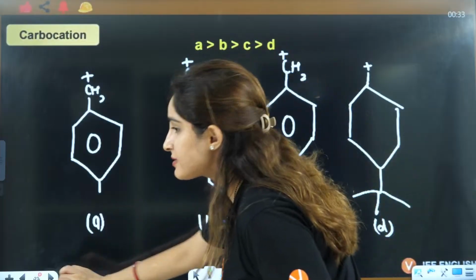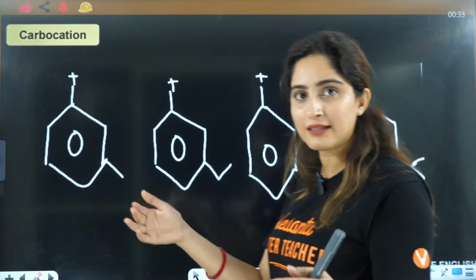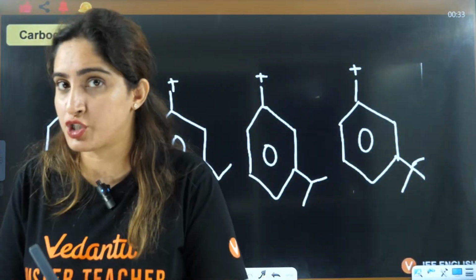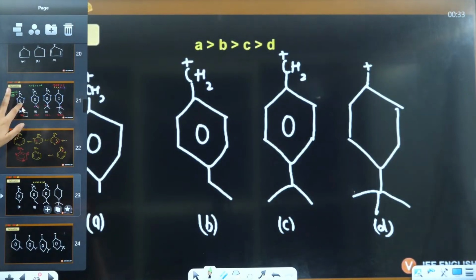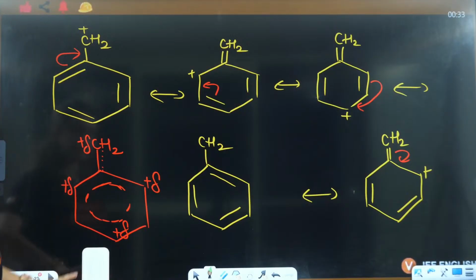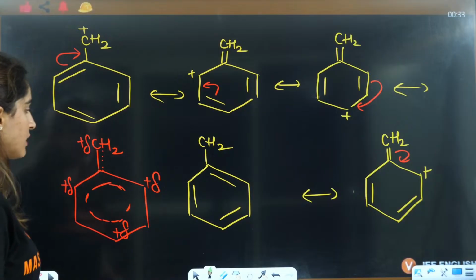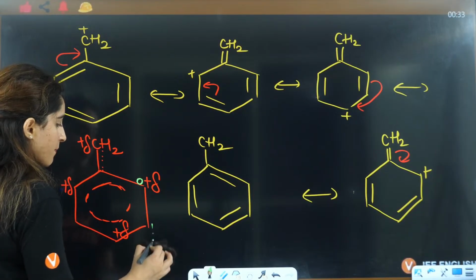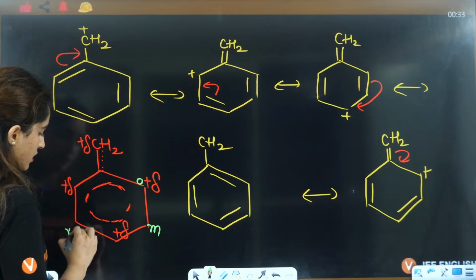Now let's see the same kind of compound, but here the extra chain that is attached is at the meta position, right? If you see this particular structure here, tell me, can you see any positive charge at the meta position? This is ortho, this is meta, this is meta, this is para.